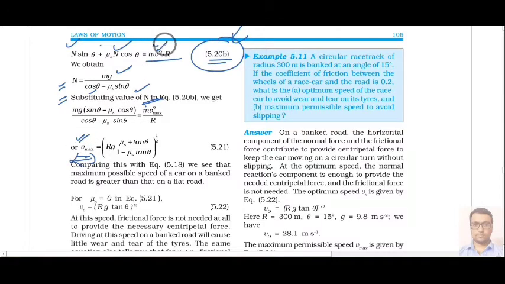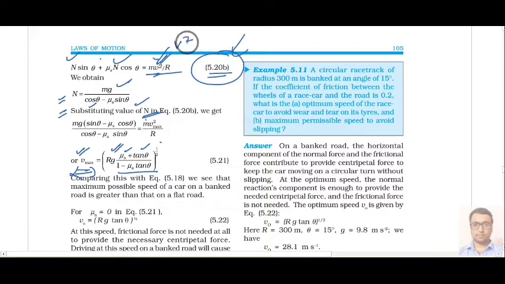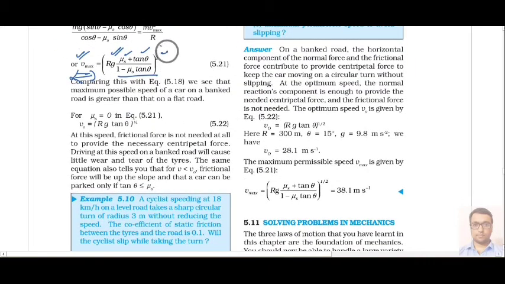Means this v you will separate. This expression for v you will calculate, and that will come out as rg into mu s plus tan theta upon 1 minus mu s tan theta, and whole power will be 1 by 2 because v is in square form. Here you can see that v square will be given, so if you take the square root, then this 1 by 2 will appear.